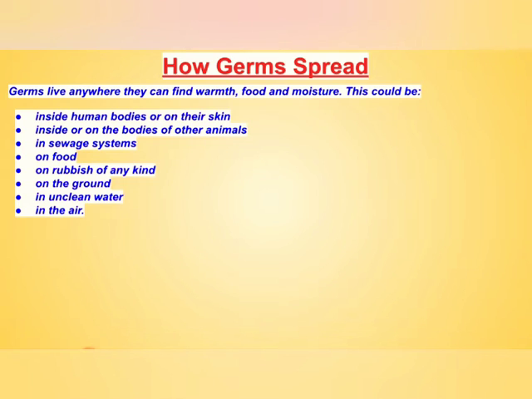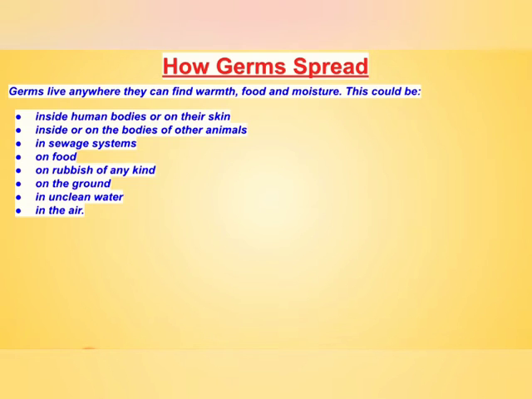Germs are present inside the body of animals as well as on their skin. Third, in the sewage system. The sewage system is where the waste of our houses goes, and germs are present mostly at those places.